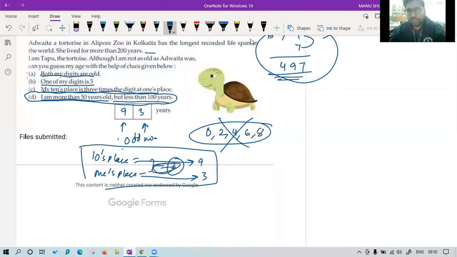What was the other age that we would have got? Yes, we would have got 31, because 1 was at the unit place and 3 is its 3 times. So with the fourth condition, I am more than 50 years old, this number was deleted and we got the answer as 93. So these were the possibilities, 93 and 31, and we went for 93 as the answer.